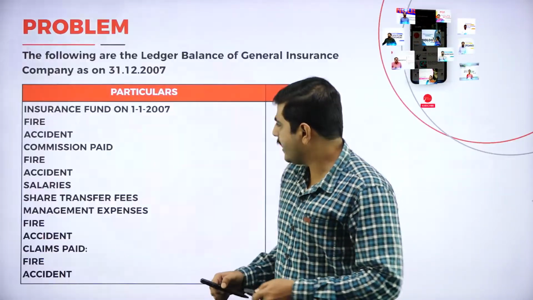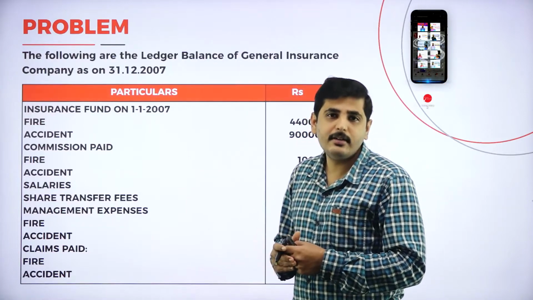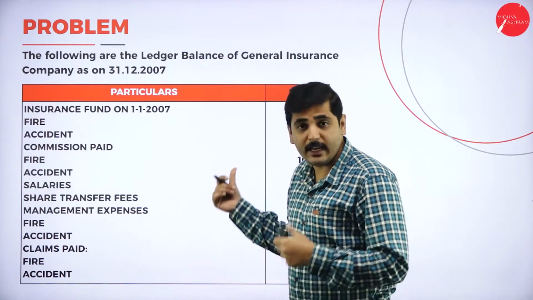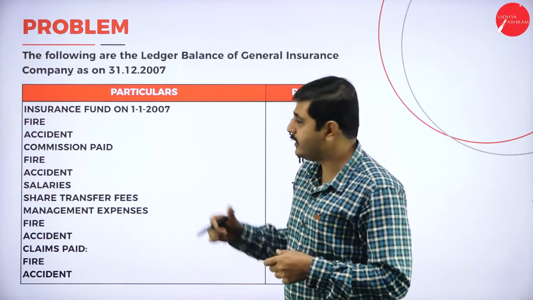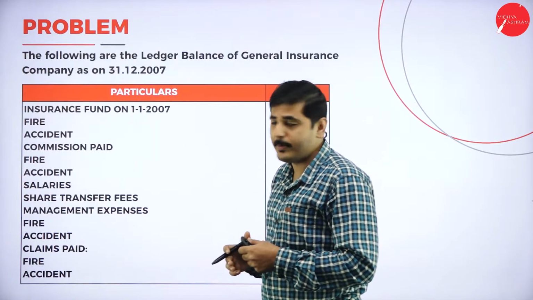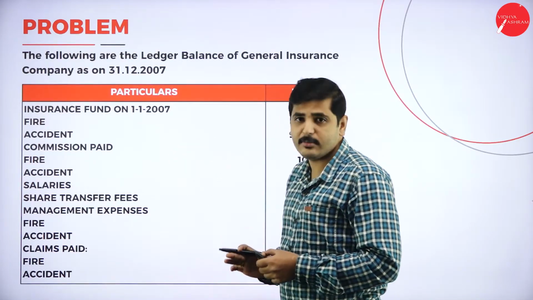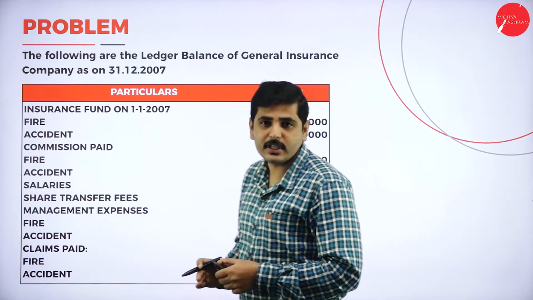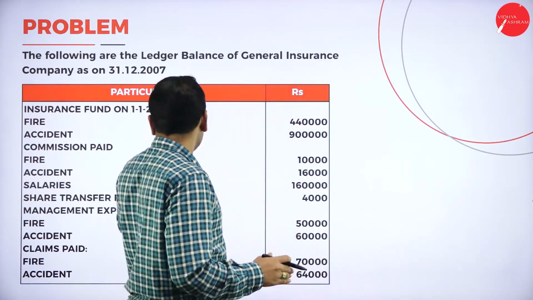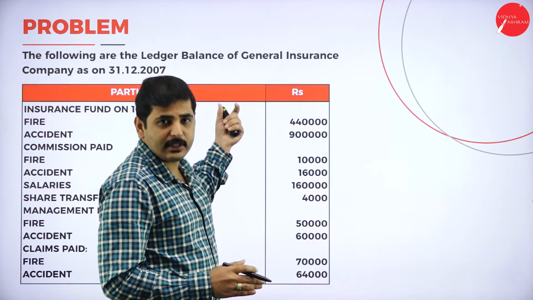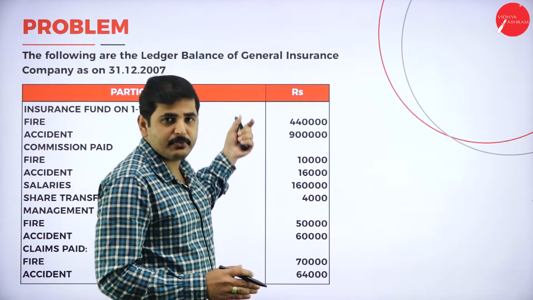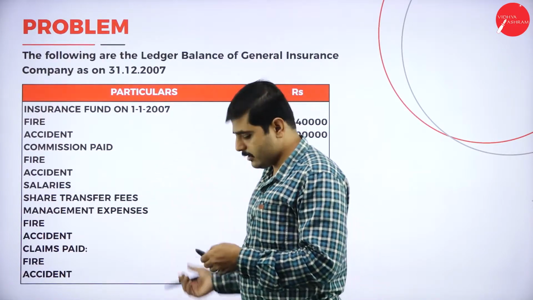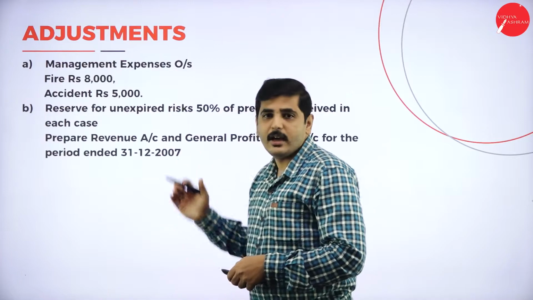My dear students, we can expect this type of questions for 10 marks, and for LIC you will have 15 marks. Here, for 10 marks we have to prepare. They will give the ledger balance or the trial balance of the insurance company. Sometimes they will give accident and marine insurance, sometimes fire and marine insurance, or fire and accident insurance, and also some information will be given as an adjustment.